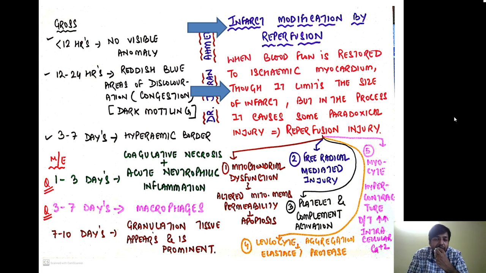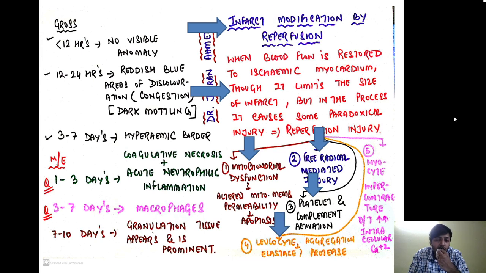Once the blood flow is restored to the heart, there is a mitochondrial dysfunction. There is an altered mitochondrial membrane permeability, which allows the mitochondrial enzymes to come out into the cytoplasm, triggering the process of apoptosis. Also, the fresh blood brings in more inflammatory cells that induce more free radical production, leading to free radical mediated injury. It also leads to platelet and complement activation, which further causes tissue damage.